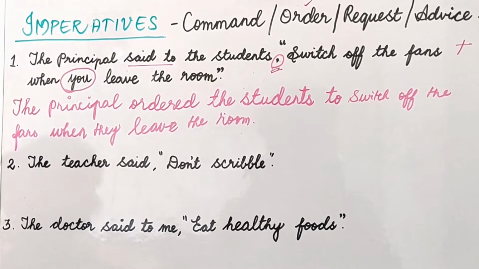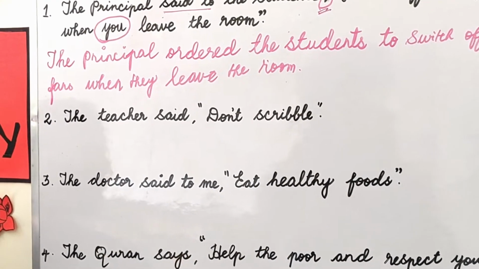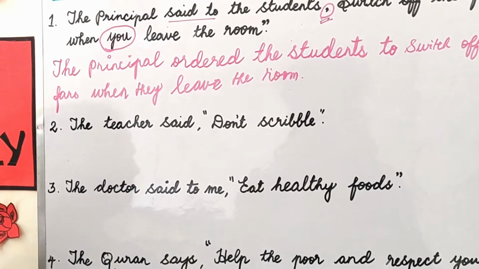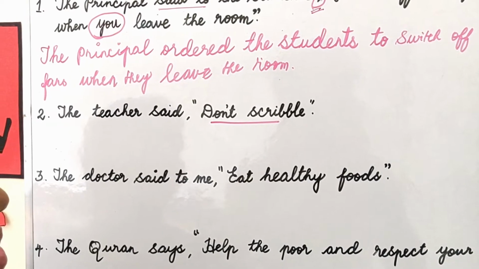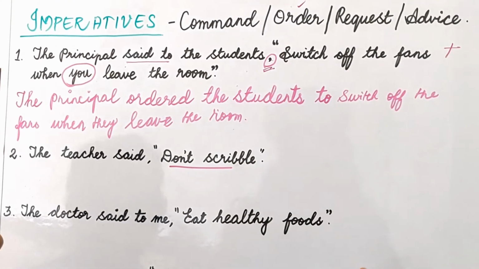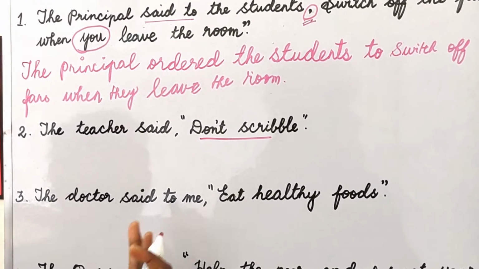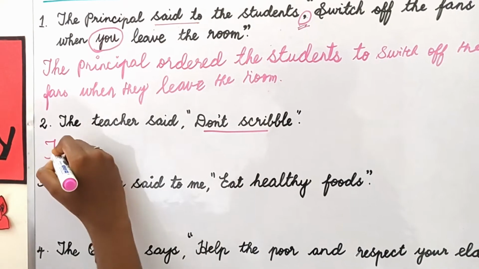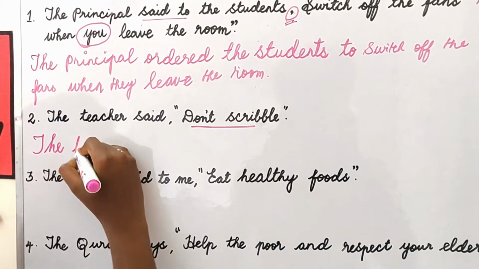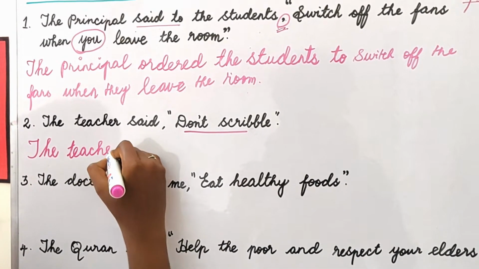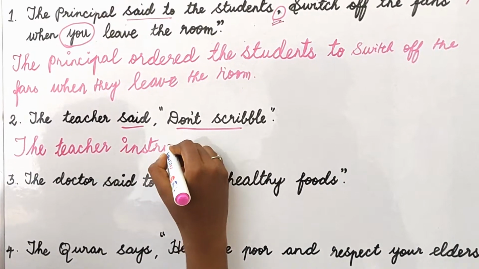Okay, come to the second sentence. The teacher said, don't scribble. So this is what kind of sentence? Don't scribble. Again it can be an order or a reminder. So according to the sentence, whatever situation you feel, that you can write. Not only these four, warned, reminded, instructed, anything you can write. The teacher, I will take up instructed instead of said. The teacher instructed.